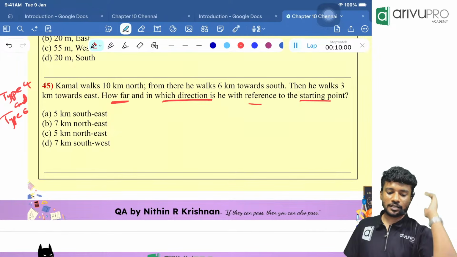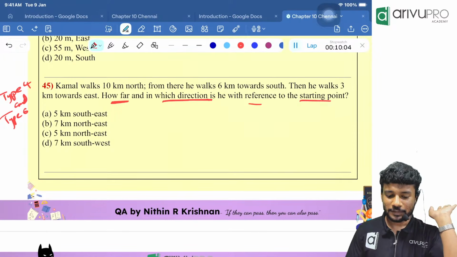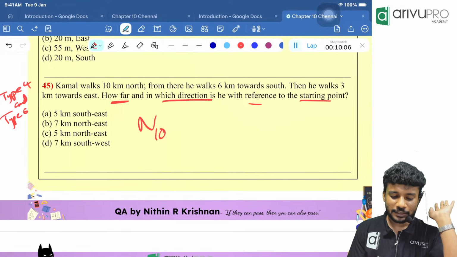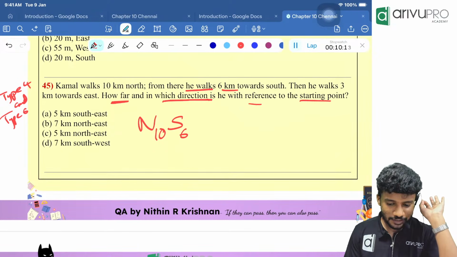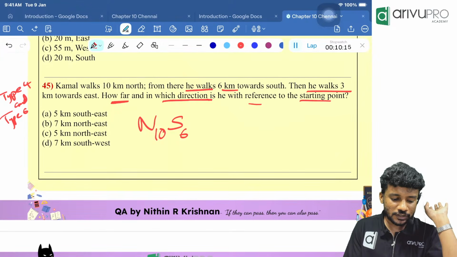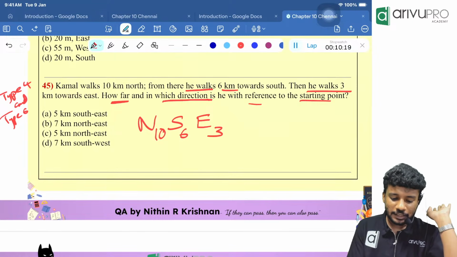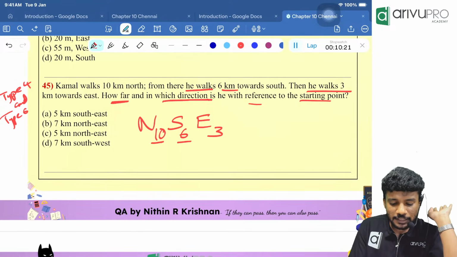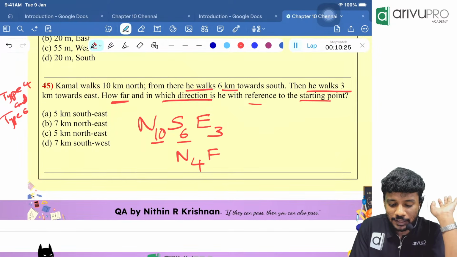Very direct question. Kamal walks 10 kilometers north. So north, how much? 10. From there, he walks 6 kilometers south. So south, how much? 6 kilometers. Then he walks 3 kilometers east. East, how much? 3. Then tell me, people, north 10 and south 6 will become what? North 4. East 3 is remaining.